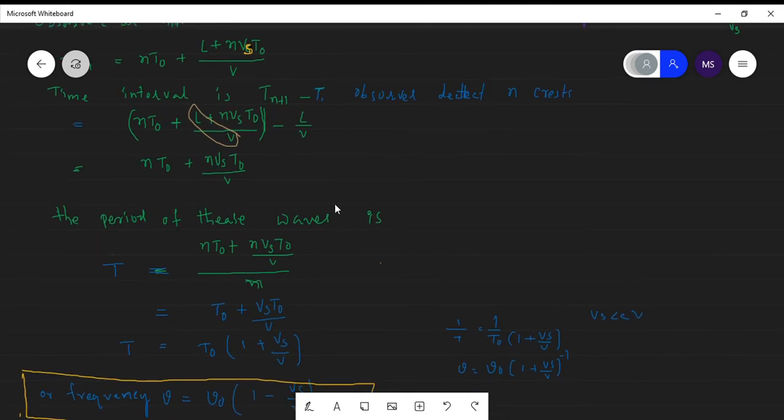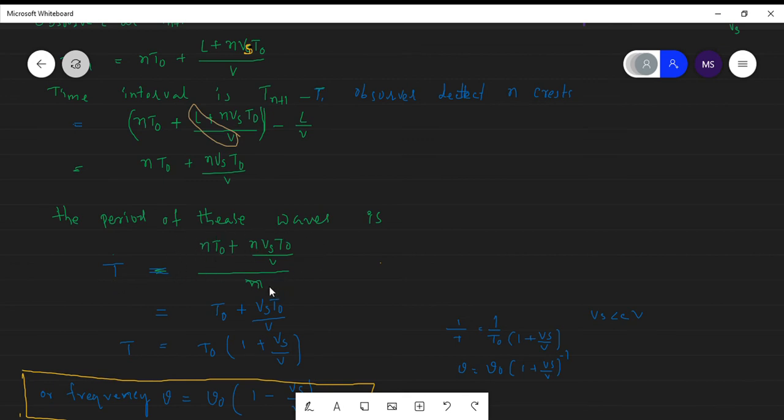The period of the one wave. So n crests are received by the observer in this time interval. The time period for one single wave is T equal to the total time by n.